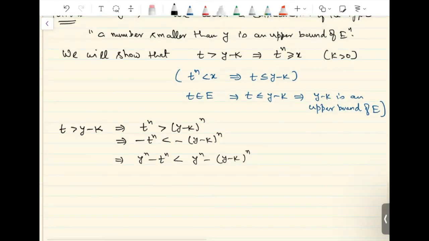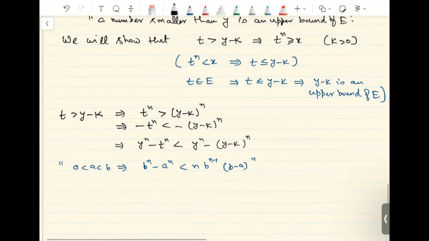Now we will apply inequality star. So if you recall, we had proved that if 0 less than a less than b, then this implies b raised to n minus a raised to n is less than n times... So we are going to apply this inequality on the right hand side. So let us choose b equals to y, a equals to y minus k.